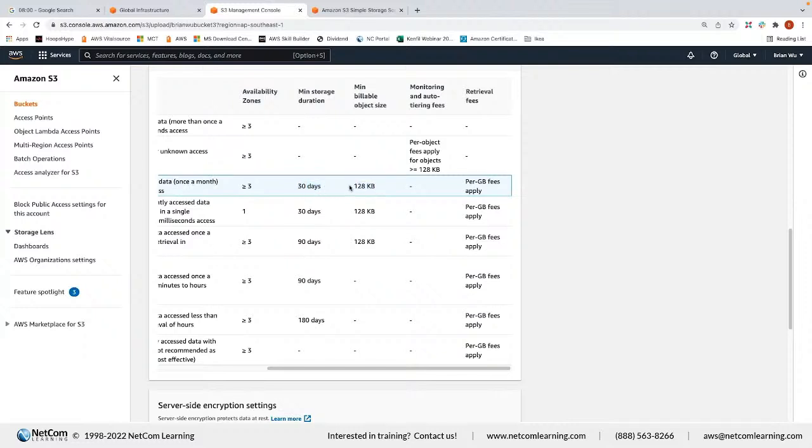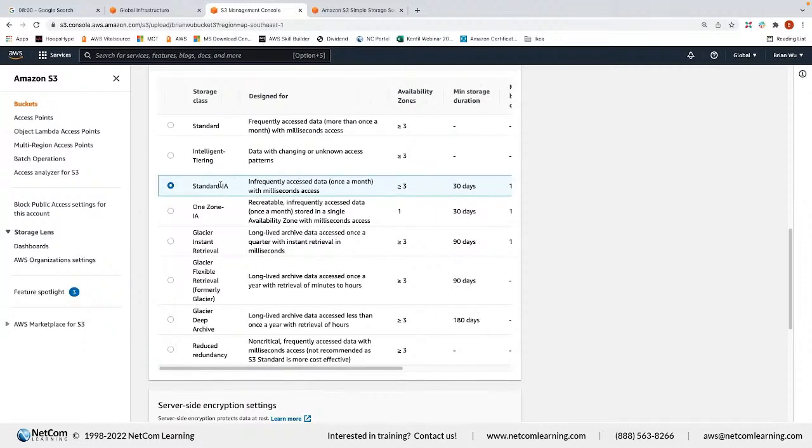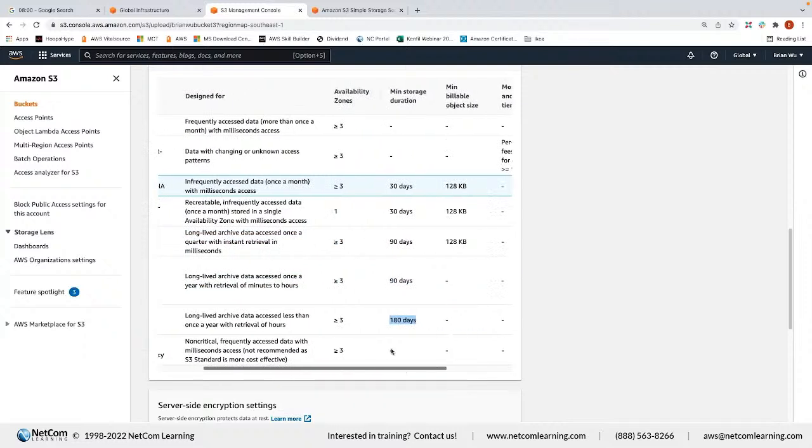I really see this a lot. Some customers have a lot of small files, 1 KB, 2 KB, and they put them in infrequent access, and then for every single object you are charged for 128K. So you are overpaying by more than 100 times. So from an architecting point of view, infrequent access could be cheaper, but there are considerations. And for Glacier Deep Archive, as you can see, the minimum duration is almost half a year. So this is your consideration.